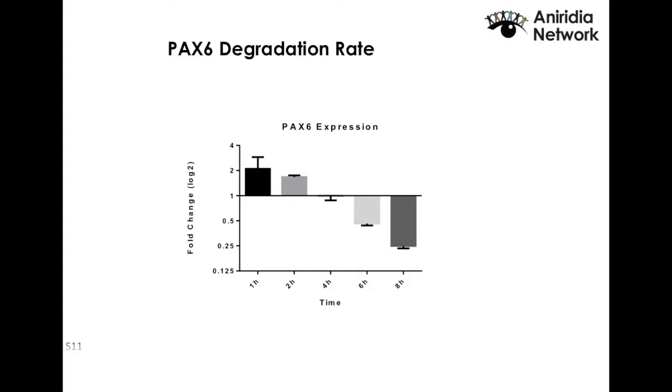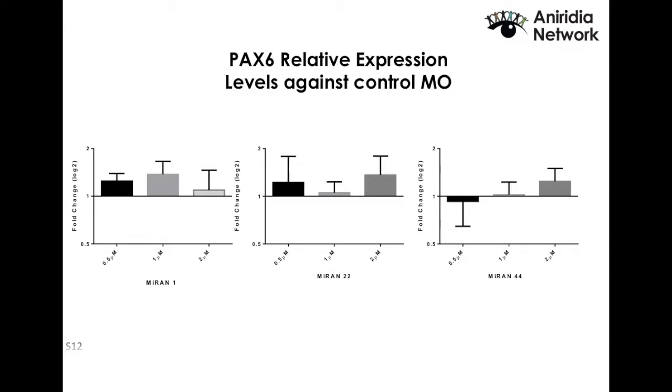And when we treated the cells with morpholinos, this is what we started getting. These are 3 graphs, each one a treatment with a different morpholino. From left to right is the concentration, so the third bar of each graph is the highest concentration. Everything above the line means you have an overexpression, more PAX6 than the untreated cells, and everything under the line means you have less.